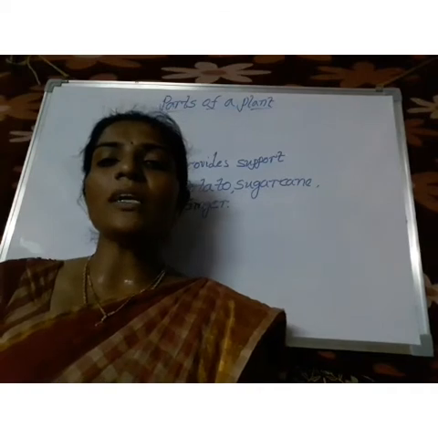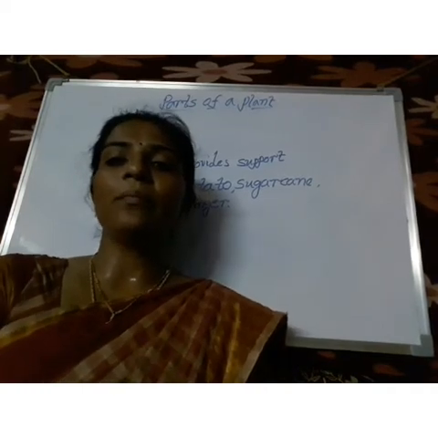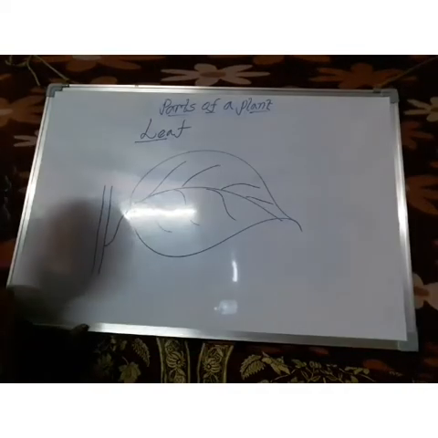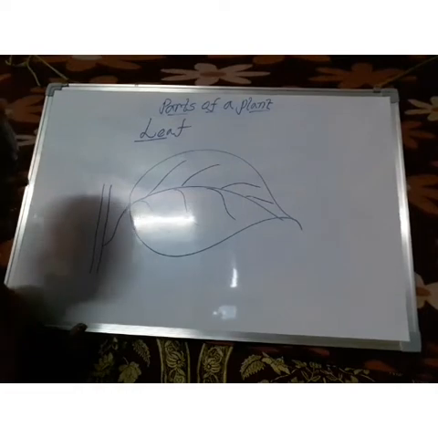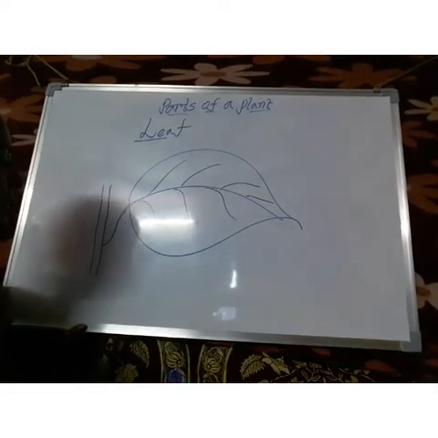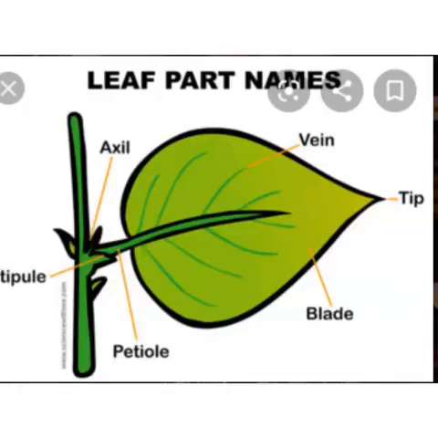Coming to the next part, the leaf. So this is the picture of a leaf. See, in that leaf some different parts are there. What are the parts in that? First of all, a leaf contains its petiole.